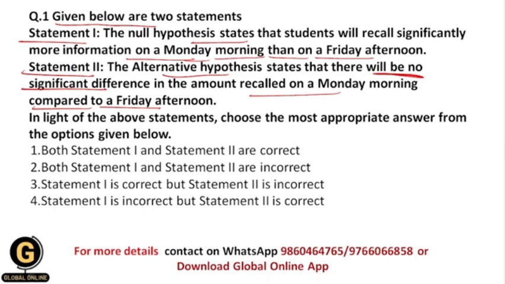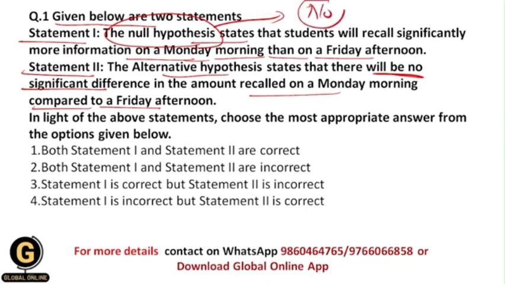Over here, students, we need to answer which of these statements are correct or incorrect. As I told you earlier in yesterday's video, the null hypothesis states that there is no relationship between the two variables.